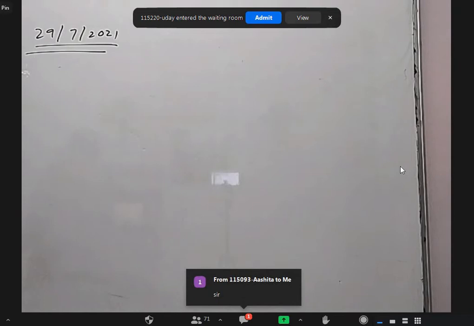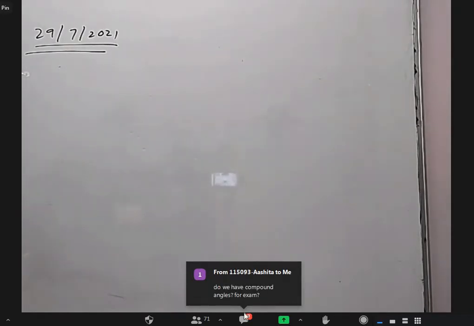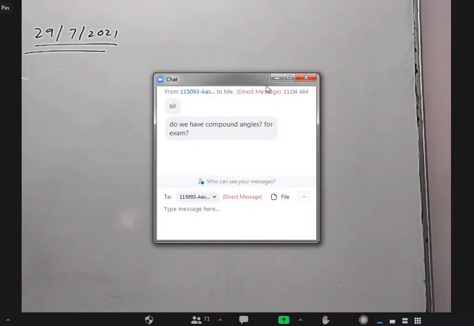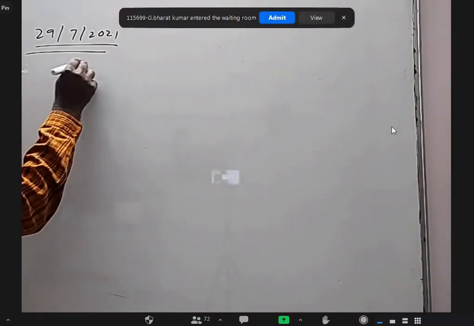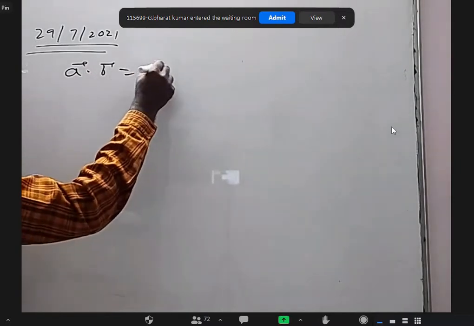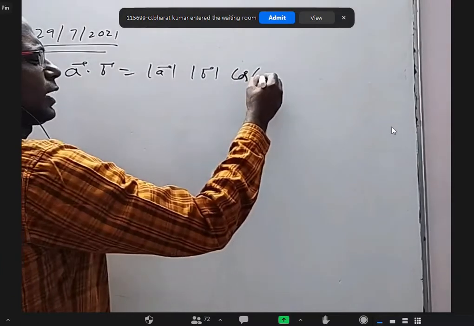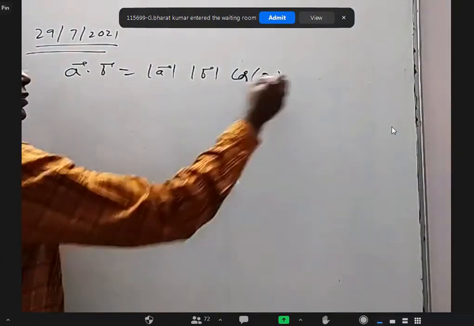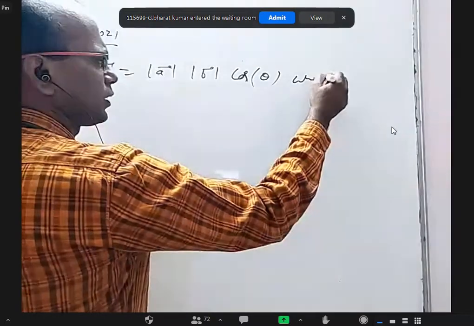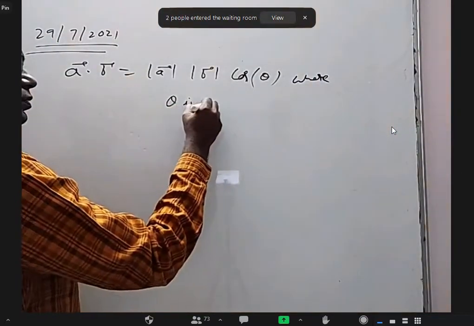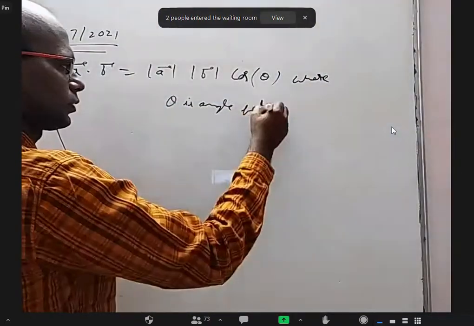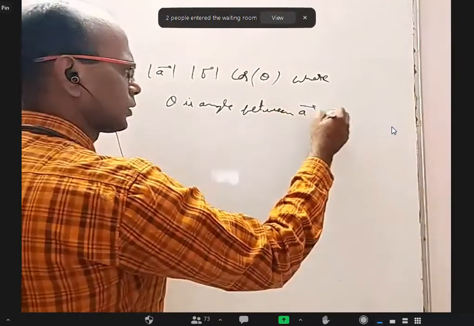All of you studied a little bit of vectors in physics, right? Yes, sir. What is the dot product you studied? Have you studied dot product in physics? I think you studied this, that a bar dot b bar is equal to magnitude of a bar into magnitude of b bar into cos theta, where theta is the angle between a bar and b bar.